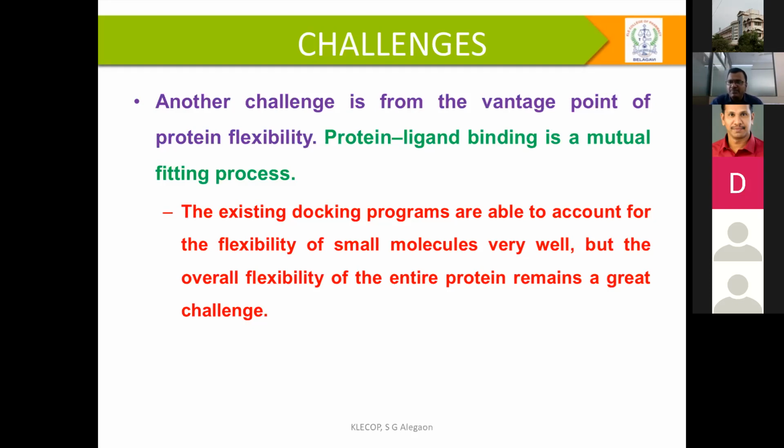The flexibility of the proteins and the flexibility of your compound, and the complex, whether it is a stable complex or an unstable complex. You may get a very good score, but if it is an unstable complex, then once again it is very difficult to go for the reverse docking.